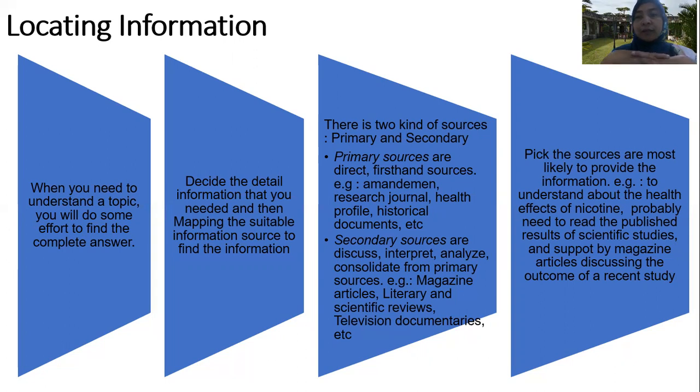So you see, when we need to find a number, we can find it from sources that give numerical information, like research journals or government reports. But when we need the answer about the pathophysiology, the way some sickness or health problem works, I need to find it in a book. That was the example of how we choose the information source that is suitable to answer our information need.